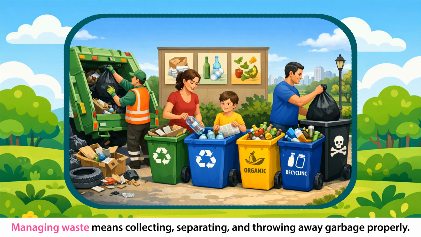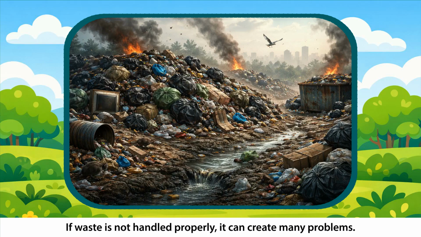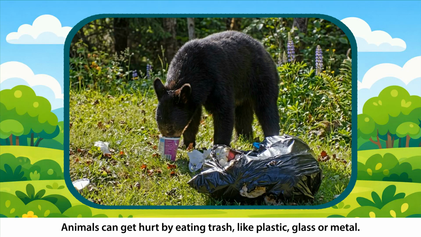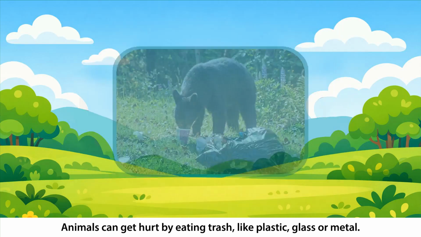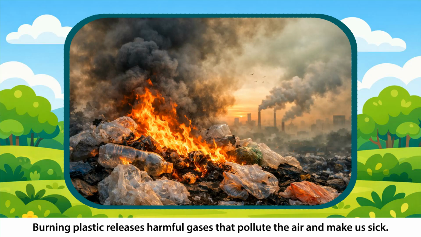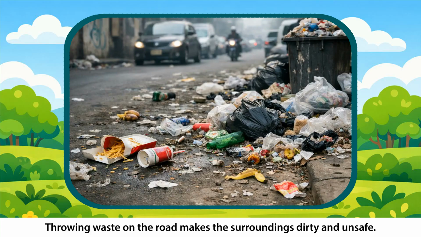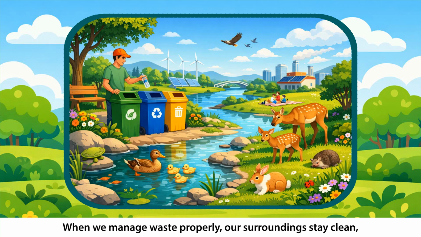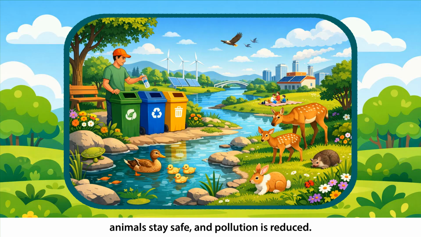Managing waste means collecting, separating, and throwing away garbage properly. If waste is not handled properly, it can create many problems. Animals can get hurt by eating trash like plastic, glass, or metal. Burning plastic releases harmful gases that pollute the air and make us sick. Throwing waste on the road makes the surroundings dirty and unsafe. When we manage waste properly, our surroundings stay clean, animals stay safe, and pollution is reduced.